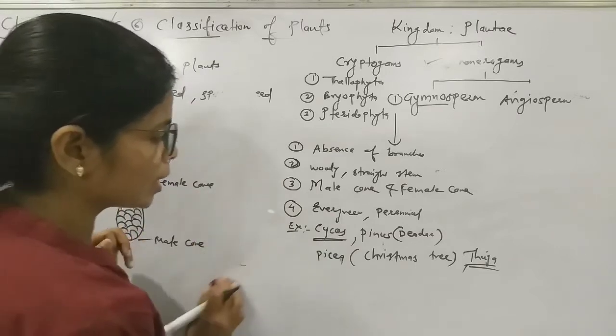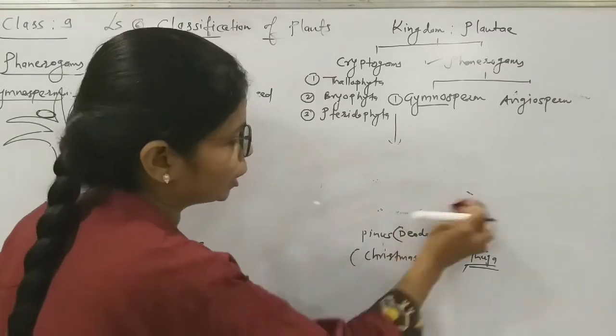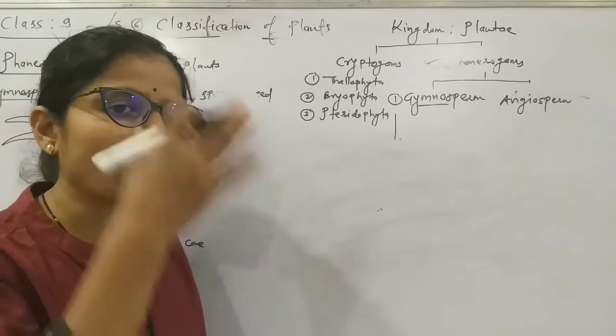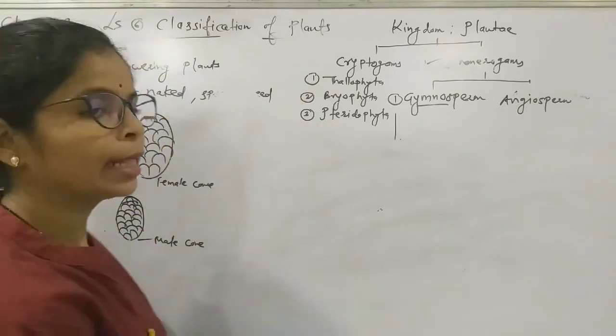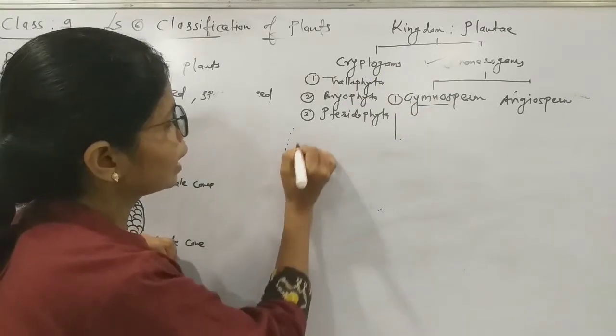So we will see these structures in detail. If we take the vertical or longitudinal section of this male and female cone, we can see the structure like this.